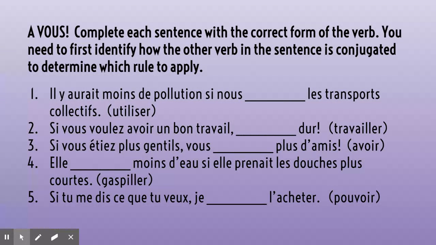So the first thing you need to do is identify the verb that's given. So in number one, it would be identifying this verb right here. And then you apply one of those rules to figure out which comes here. And it doesn't matter if that si clause is at the beginning of your sentence like number two, or if it comes towards the end of your sentence like number one, the rule still applies. Si plus imparfait means conditional. Si plus présent means future or impératif. So which order those come in doesn't matter. What matters is what is coming right after that si.